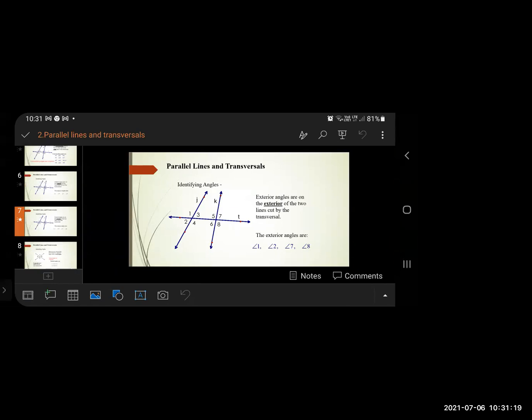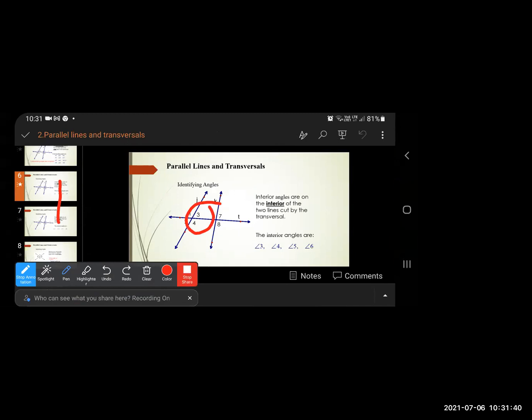Okay, now next is parallel line and transversal. Now we have seen interior angle. Everyone understood interior angle? What we have seen till this? Parallel line, transversal, interior angles. So the angles which lie inside, on the interior of the two lines, are interior angles.